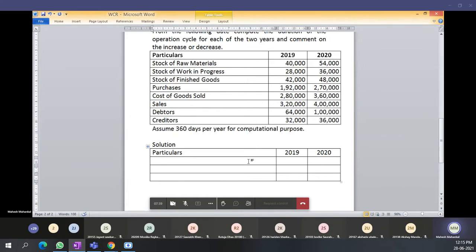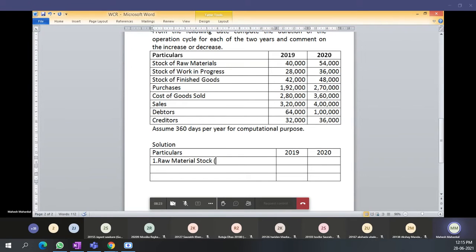Firstly, the first item is raw material. I will write raw material stock. How much raw material do we require in a year? Or rather, we are keeping a stock of raw material, the average stock of raw material. Students, for 2019, tell me how much?